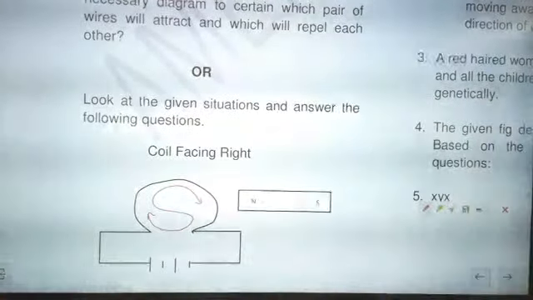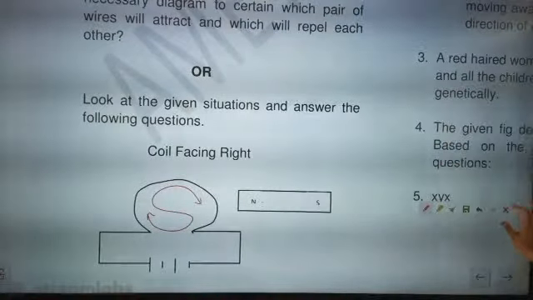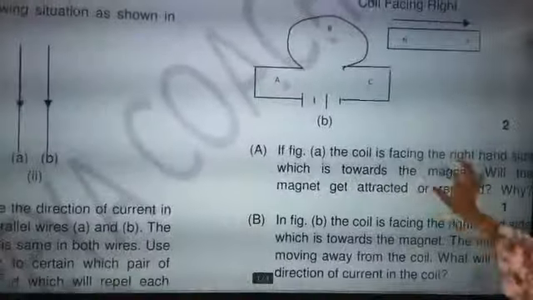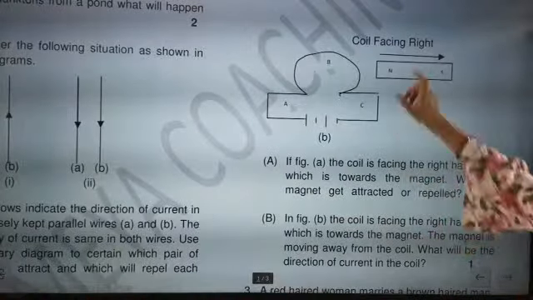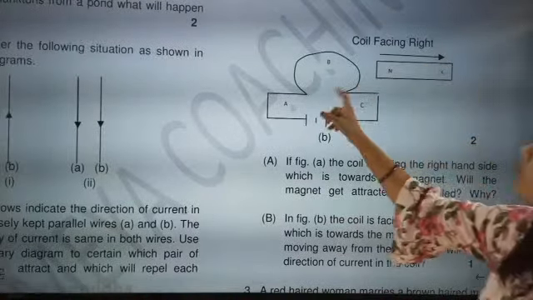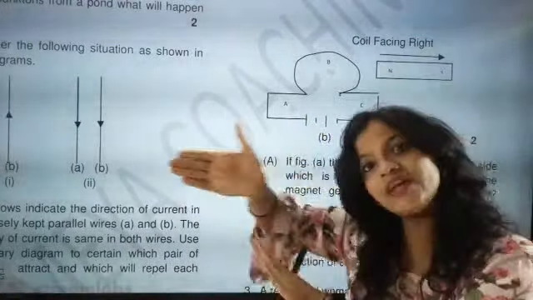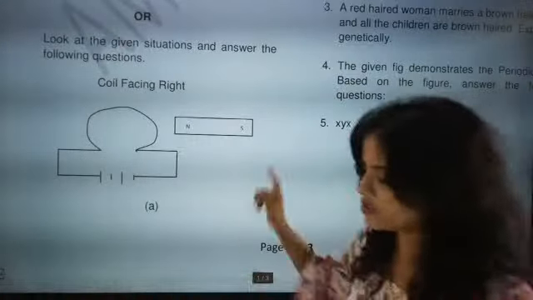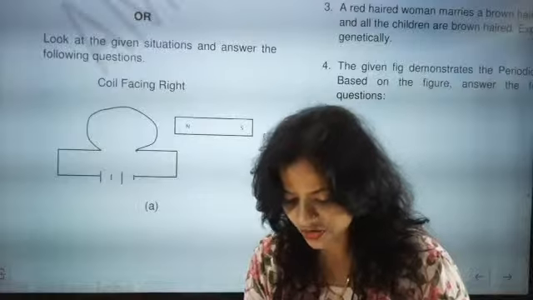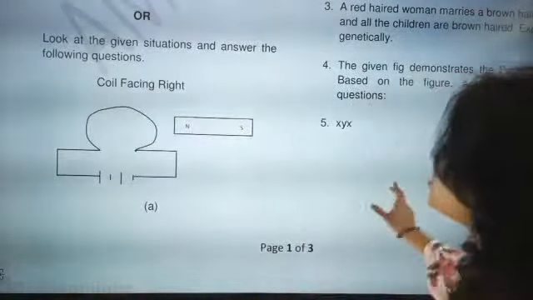Come on, you can do it. So this is exactly the clock face rule. After seeing what question they are asking, go for it. The moment this revision will be over, I am going to give you this sample paper for practice. Now the question is, coil facing right. So now the moment coil will be facing right, first the magnet was going near to it. You see the direction of the magnet. The direction of the magnet was this direction.